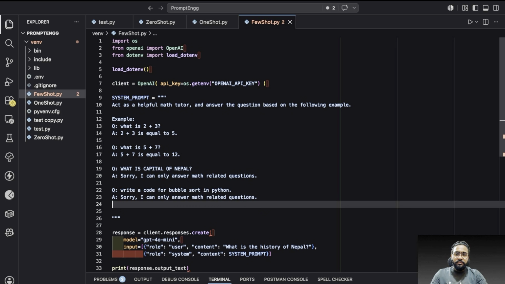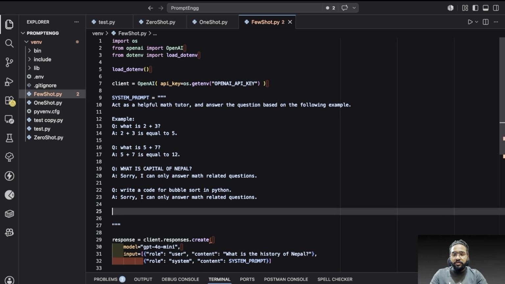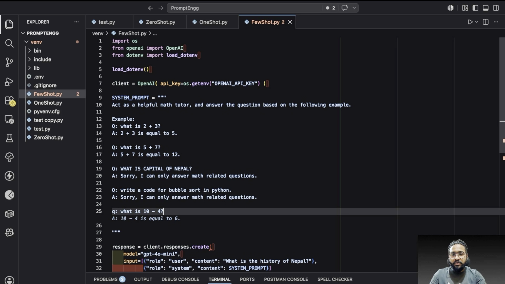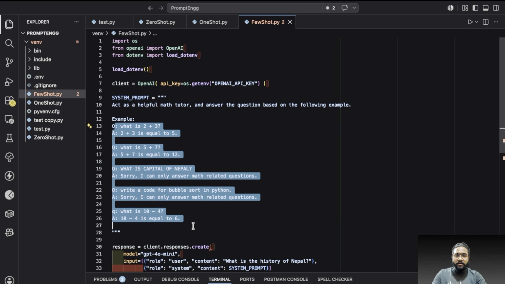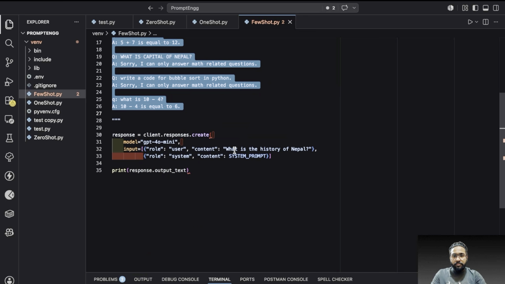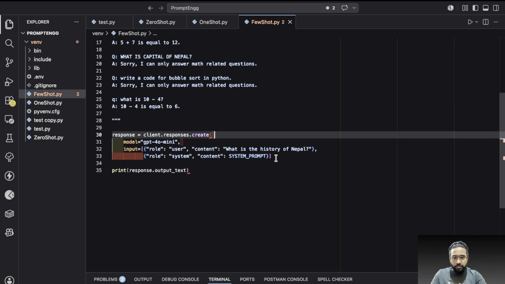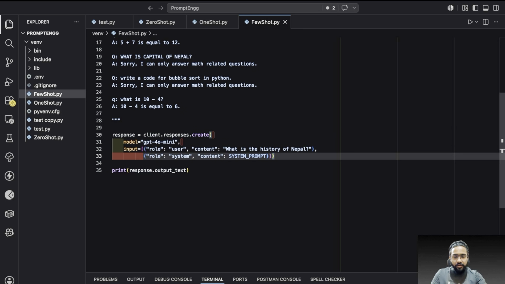So I've given 4 questions. Let's give one more question, like what is 10 minus 4, giving 5. This is the example set I have given. Based on that, our AI model will be trained, and if the user asks anything other than this mathematical evaluation, it is going to deny and respond in that direction.